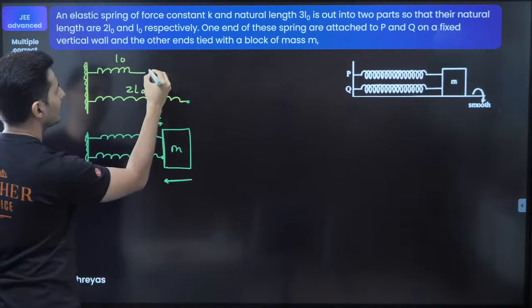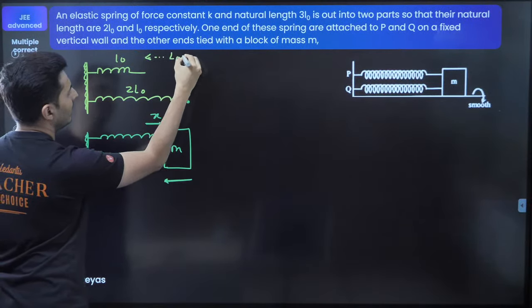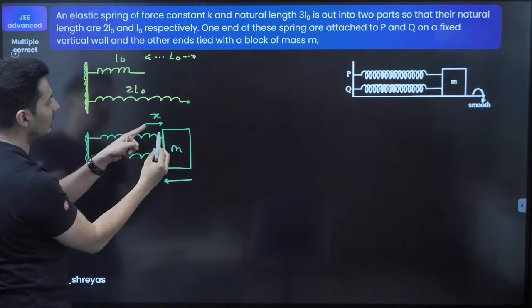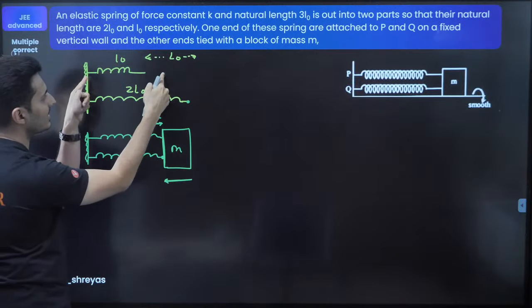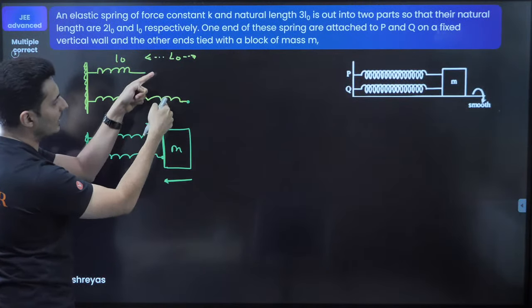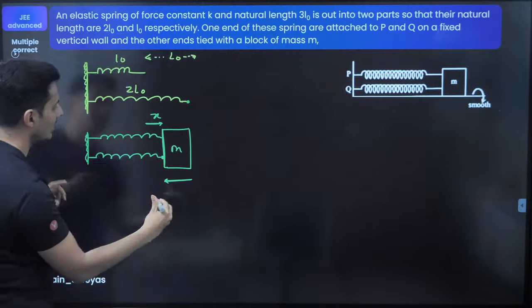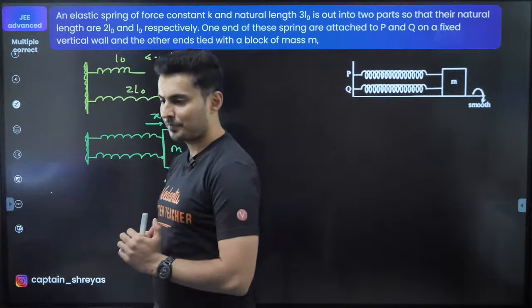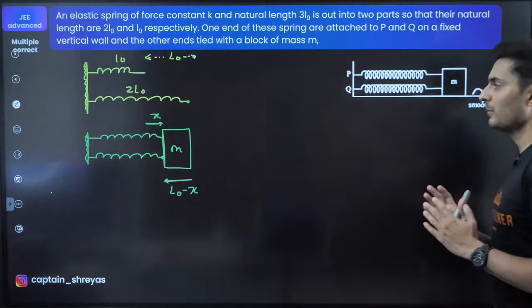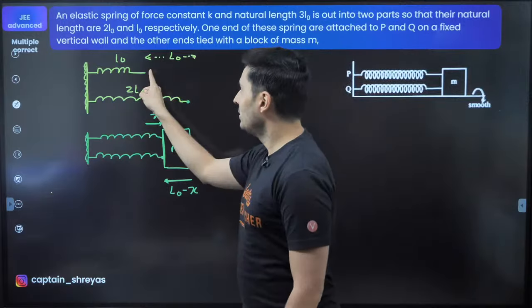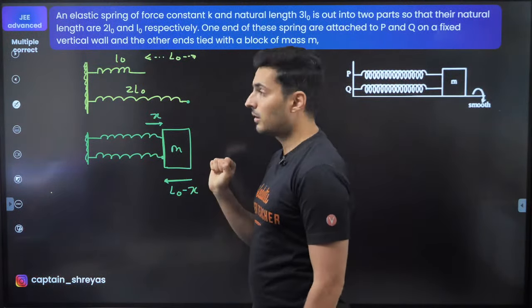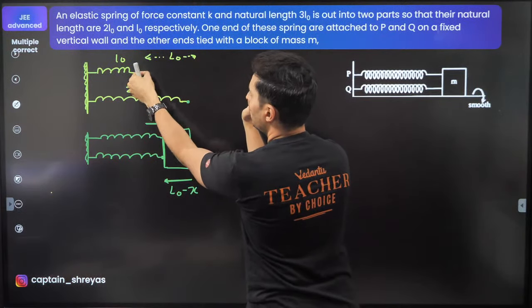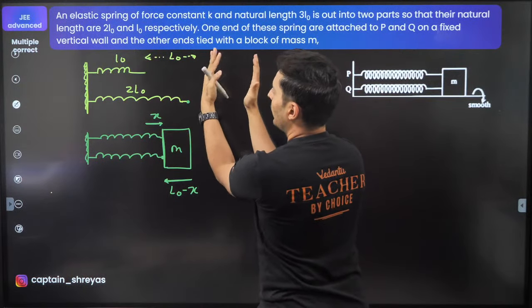Well, that we can find out, because I know this is nothing but L0 itself. So think about it. If this spring extends by x, this point, if it has to come here, this distance will be nothing but L0 minus x. See if you guys understood this. It's a beautiful, beautiful concept. Again, this spring was shorter, this spring was longer. If you connect this point to this block, imagine over here, and you bring this point over here, this spring will get elongated.